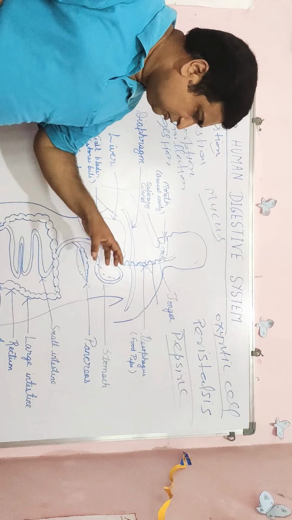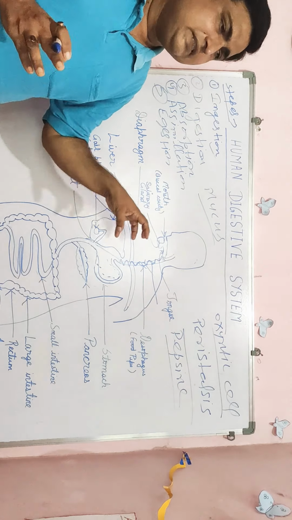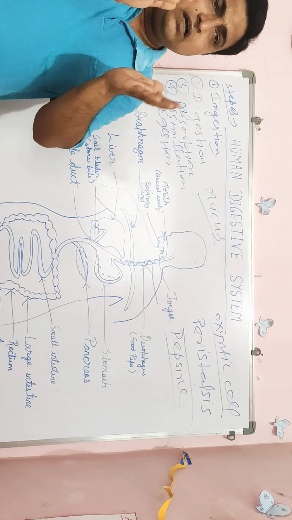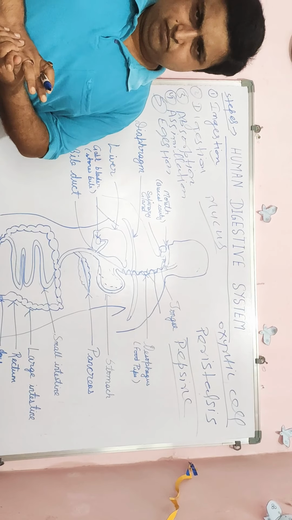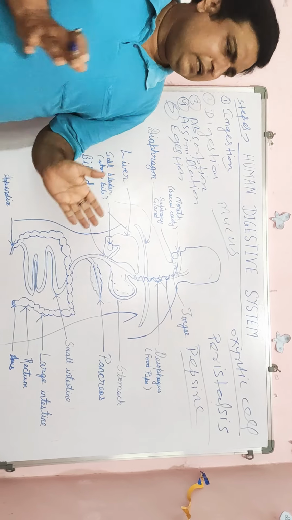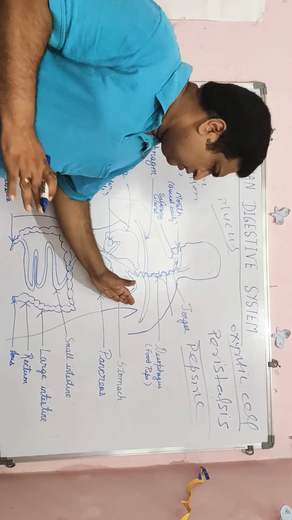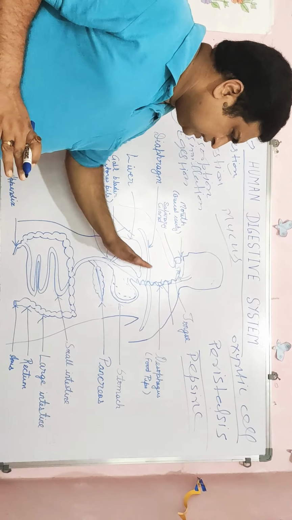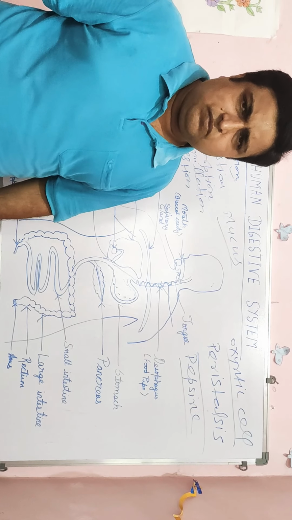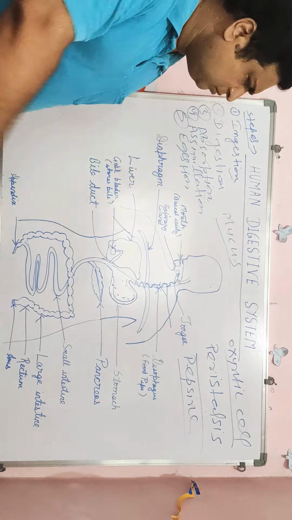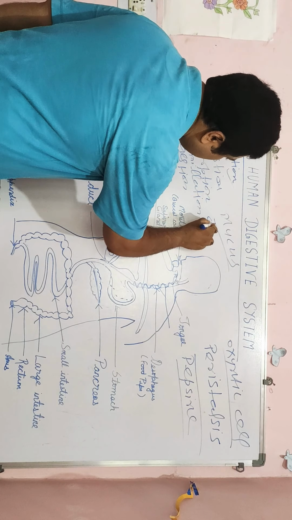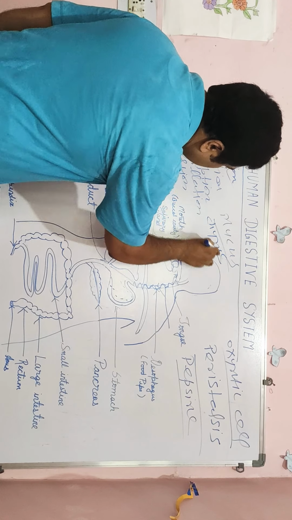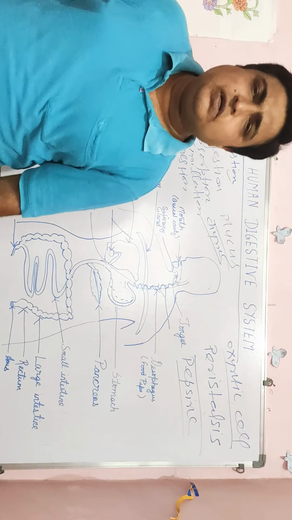It mixes with the food substances and converts them into an acidic medium. After that the food becomes semi-liquid, and this semi-liquid form of food substances is called chyme.